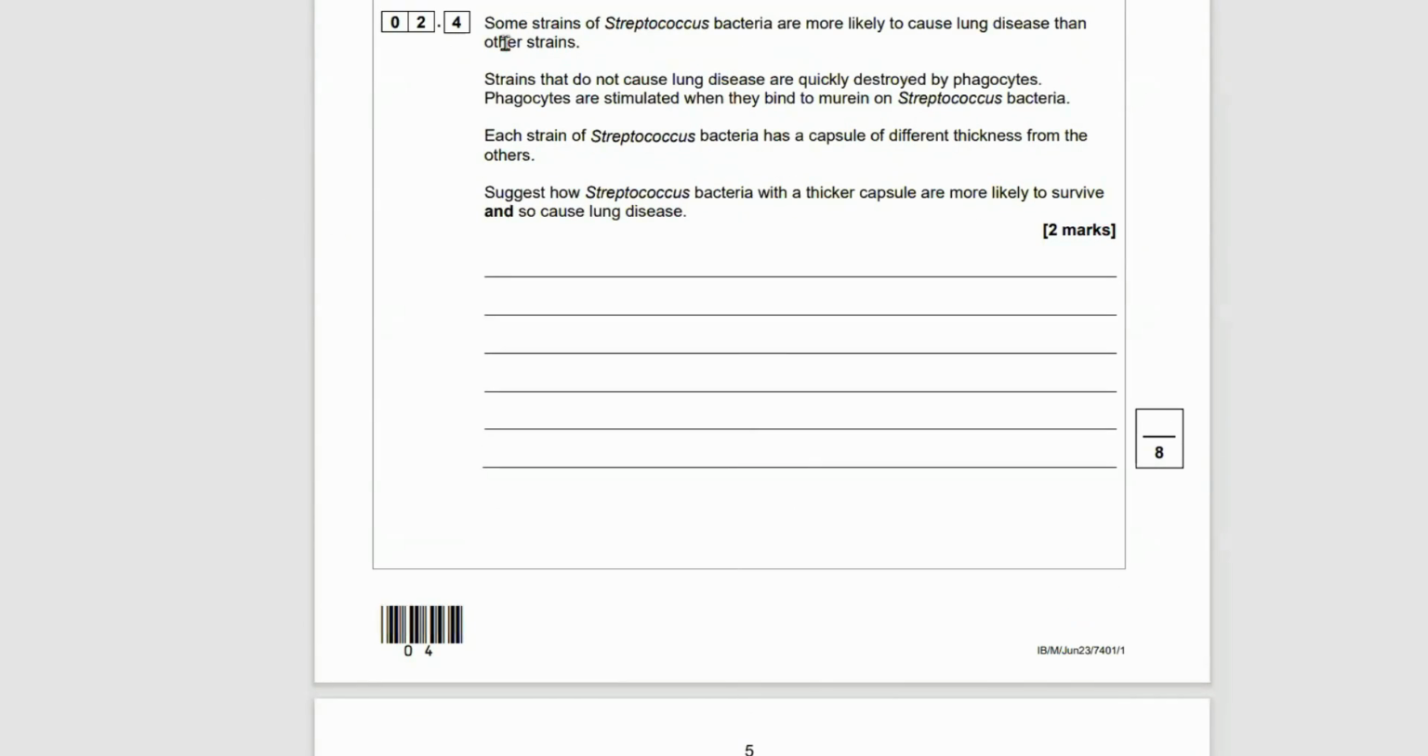Right, let's look at 2.4. Some strains of Streptococcus bacteria are more likely to cause lung disease than other strains. Strains that do not cause lung disease are quickly destroyed by phagocytes. Phagocytes are stimulated when they bind to the murein on Streptococcus bacteria. Remember that murein is also called peptidoglycan. Each strain of Streptococcus bacteria has a capsule, which is a slime layer of different thickness from the others. Suggest how the Streptococcus bacteria with a thick capsule are more likely to survive and so therefore cause lung disease.